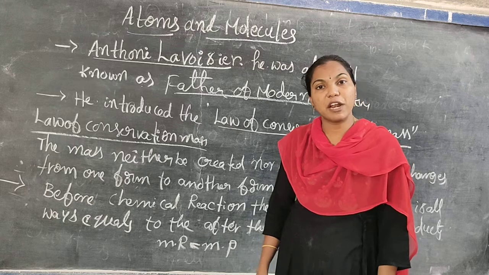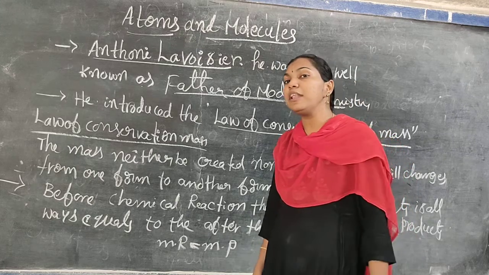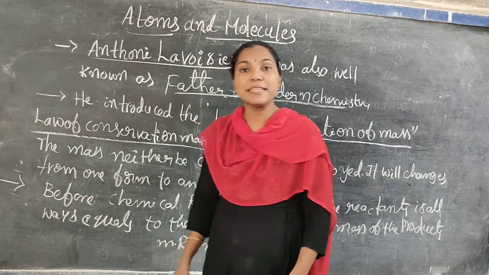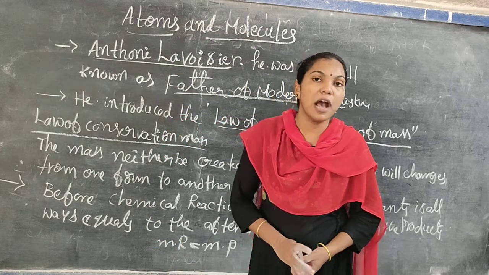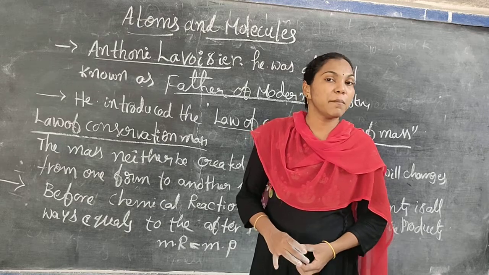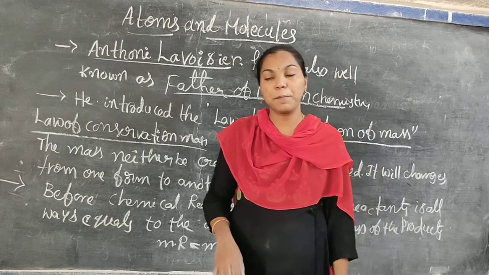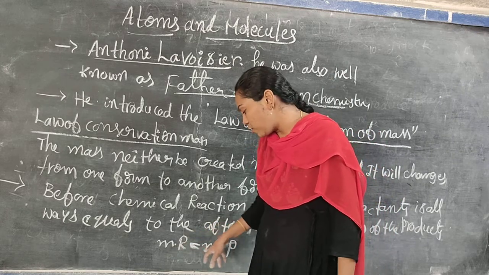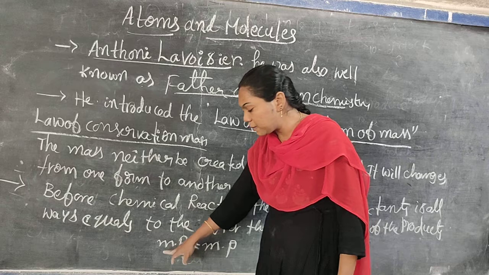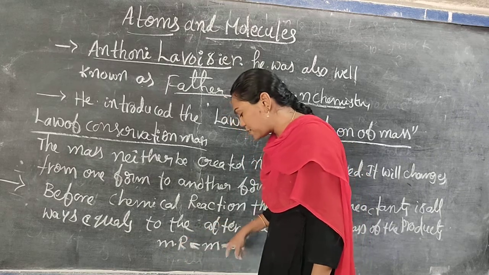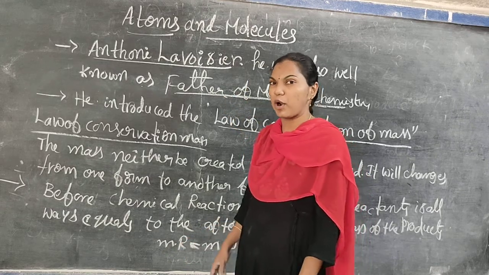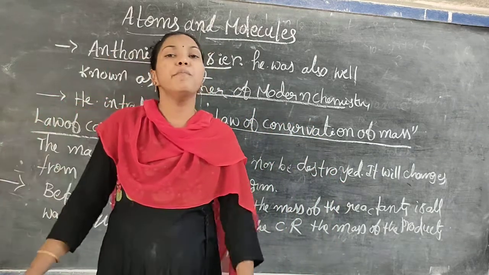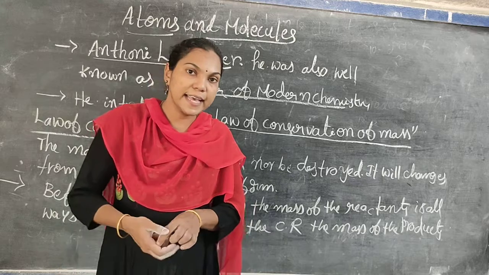It will change from one form to another form but it will not be lost. So you can say before the chemical reaction the mass of reactants is always equal to the mass of the products after the chemical reaction. For your remembrance I will write MR equals MP. MR is mass of reactants, MP is mass of products. For this topic, in tomorrow's video we will continue with a lab activity.